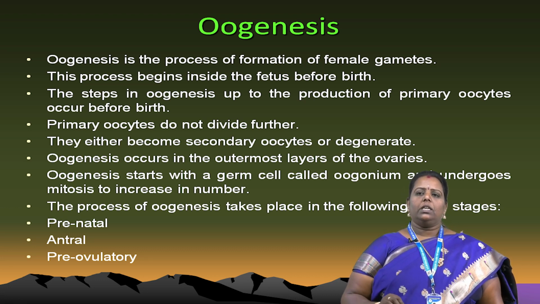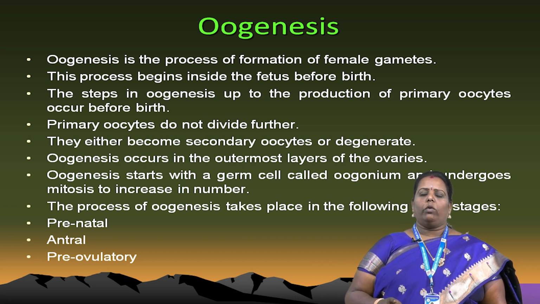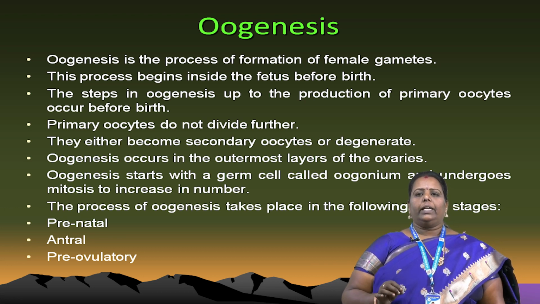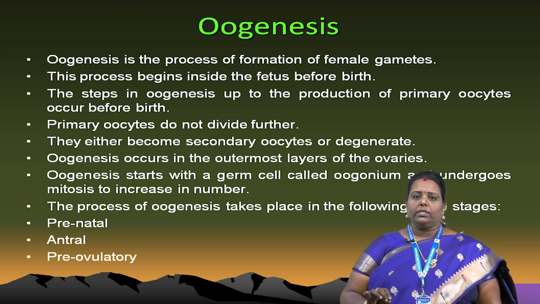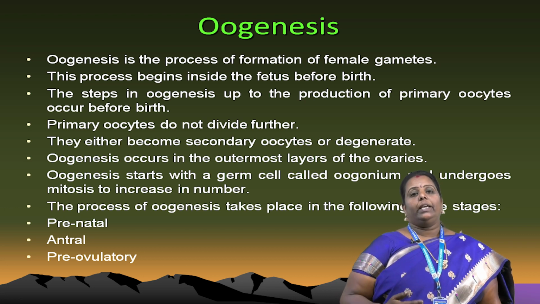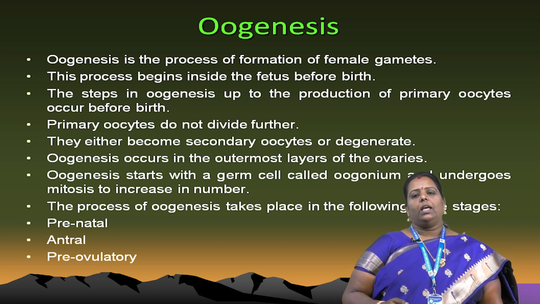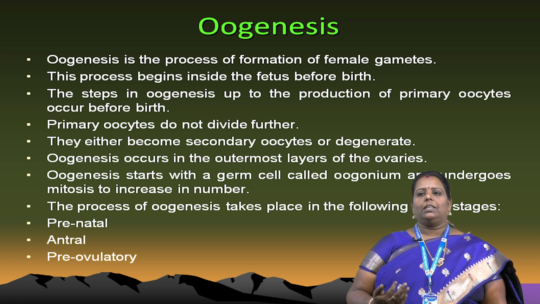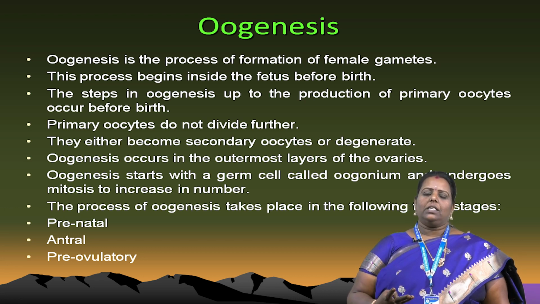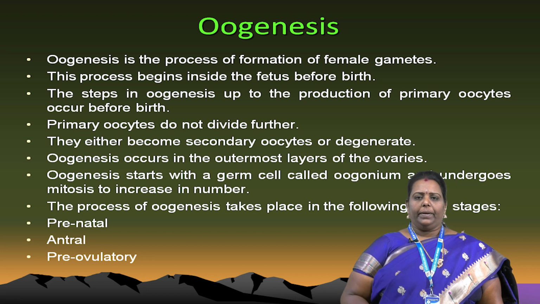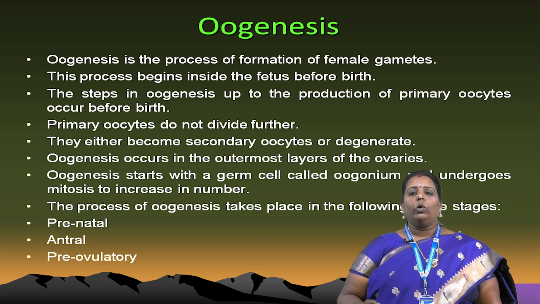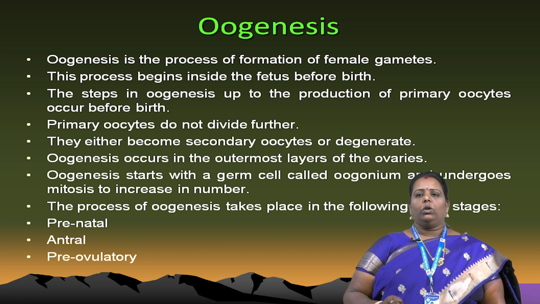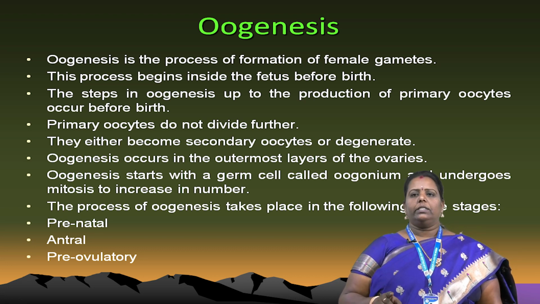During oogenesis, in the outermost layers of the ovaries, it starts from the germ cells called oogonium. Normally the oogonium undergoes mitotic division. Mitosis increases the number of cells, and the process of oogenesis takes place in 3 stages. We have to divide it: one is the prenatal stage, another is the antral stage, and another is the pre-ovulatory stage. We just have to know what stages occur in this.